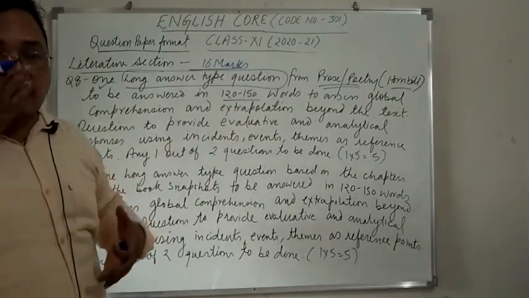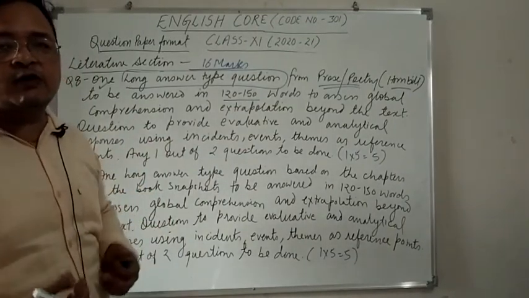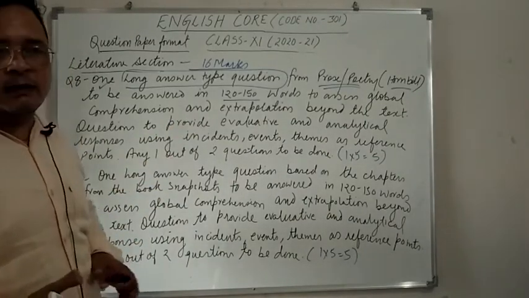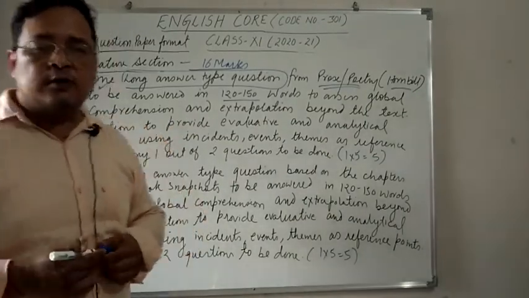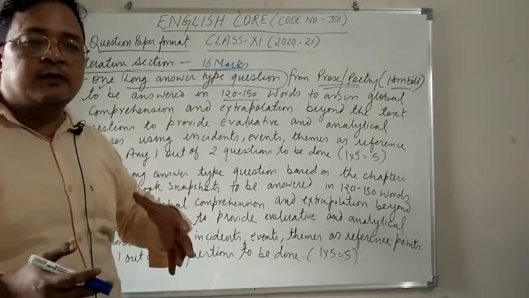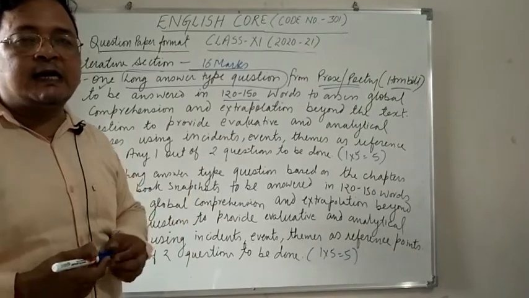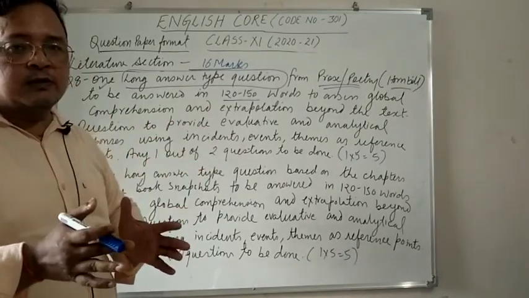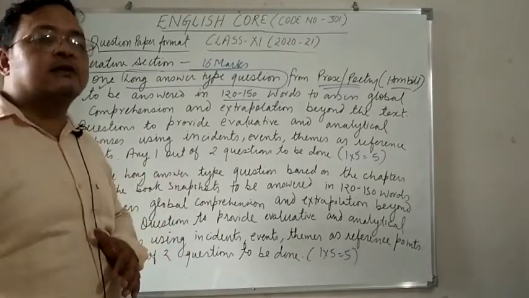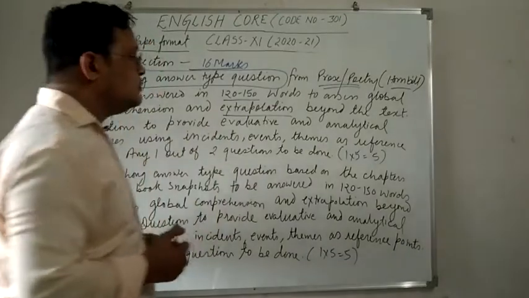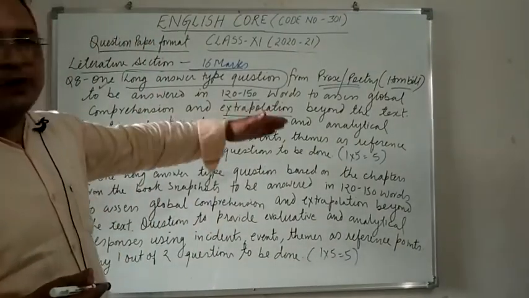You have to present your understanding, means how much you have understood the chapter, and extrapolation beyond the text. Means sometimes you study the chapter but questions are placed to check the understanding beyond the chapter, means you have to relate your knowledge of that chapter with some other thing. So that is known as extrapolation. So that will be extrapolation beyond the text.